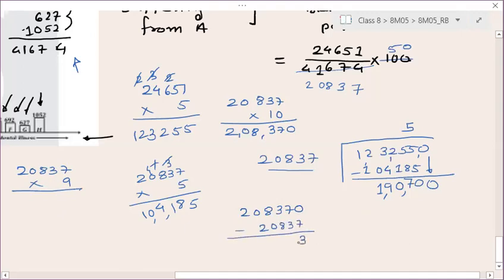So 10 minus 7 is 3, 6 minus 3 is 3. Right. Next, 13 minus 8 is 5. Okay. And 7 minus 0 is 7. And here, 20 minus 2 is 18. So this 9s will give you